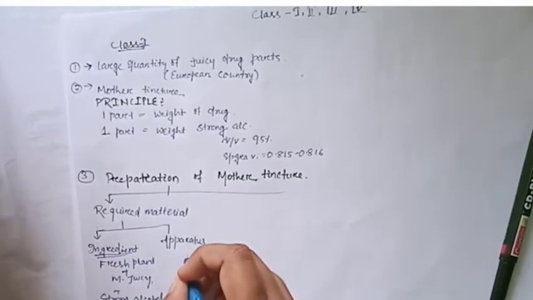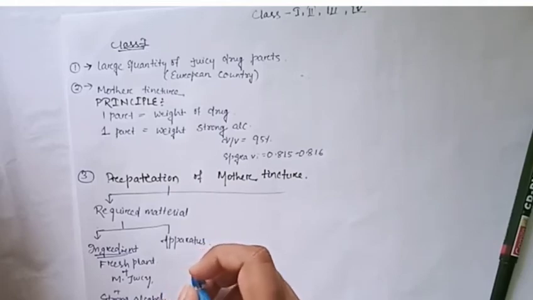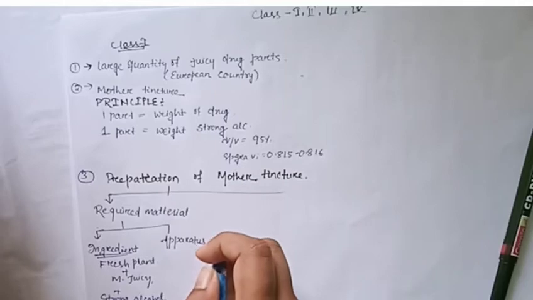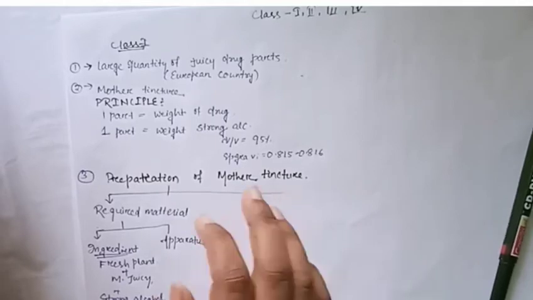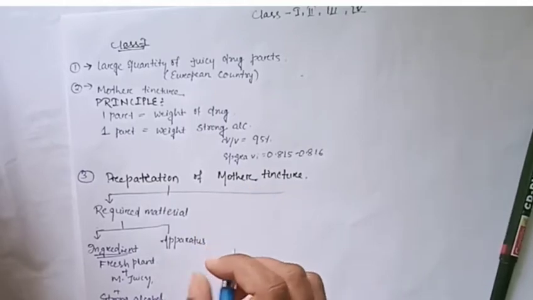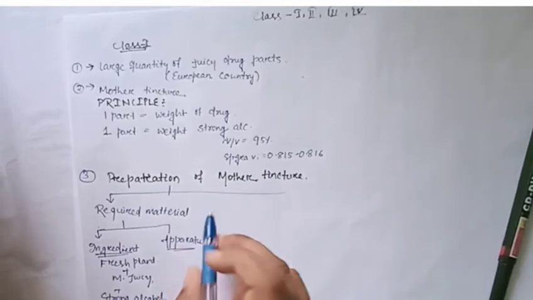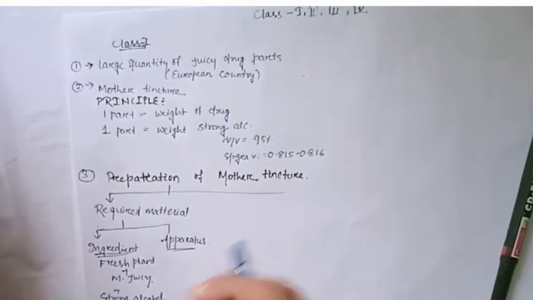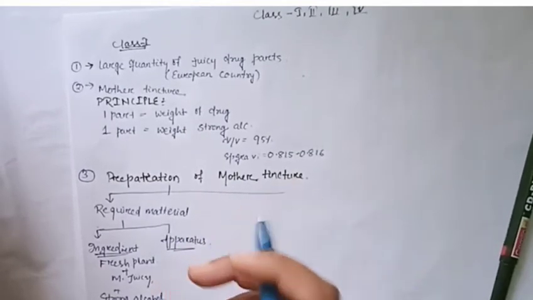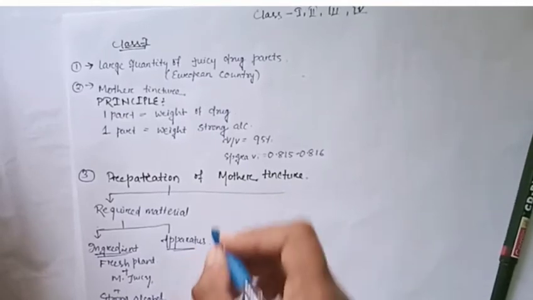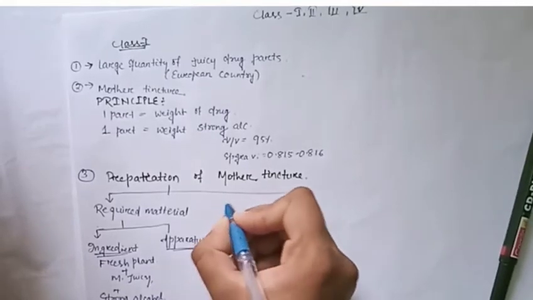After that, the apparatus. To prepare a mother tincture, the apparatus are a wooden chopping board, knife, percolation mortar, and pestle. Always remember these. I also have a video on the apparatus required for the mother tincture in the description box, you can find it. After the apparatus we go towards the procedure.